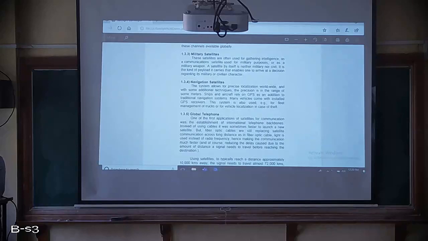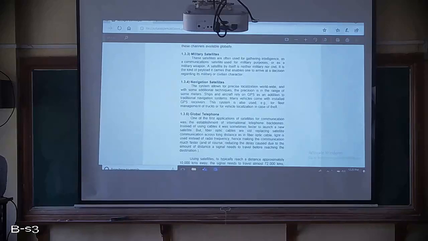For example, when they say somewhere an aircraft is going to crash or is in trouble, at that time they can track the aircraft or ship, where it is going and where it is stuck, based on GPS or navigation satellites. Even though they are not able to find the exact location, within some meters it will definitely be available.